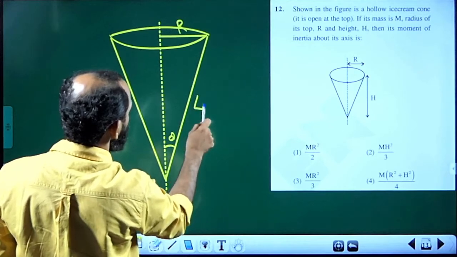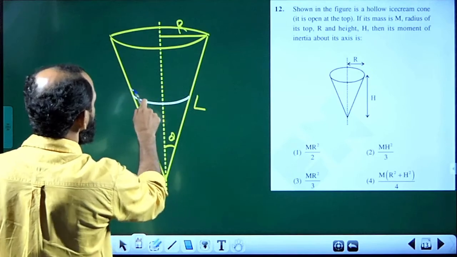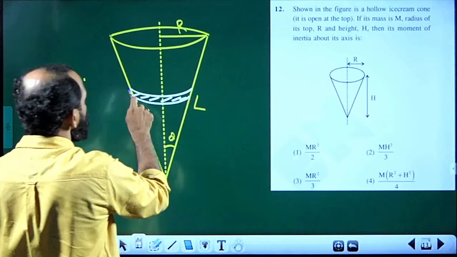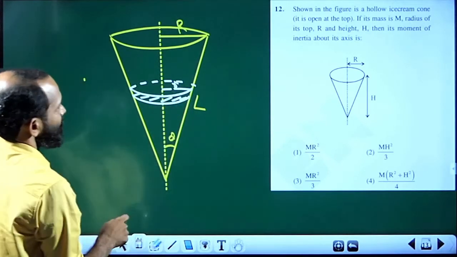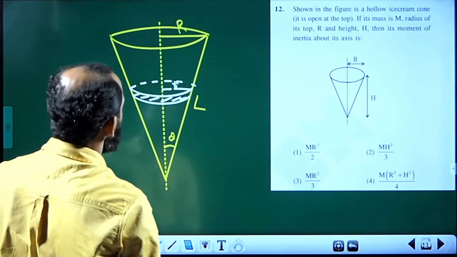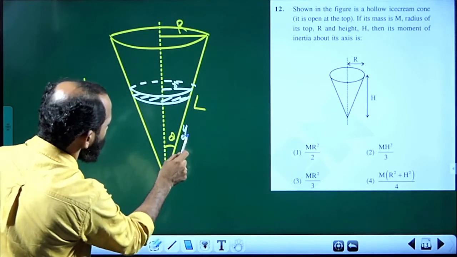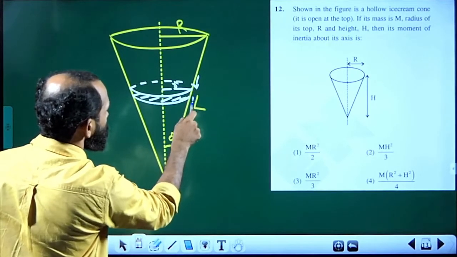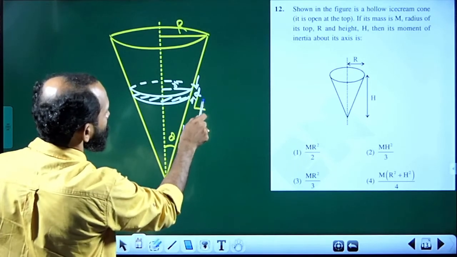Let this length be L. You consider a thin strip, a thin circular section, whose radius is small letter r, and that strip is at a distance small letter y from the apex. Now let the slanting width be dy.